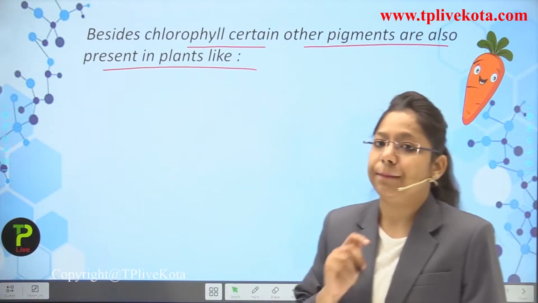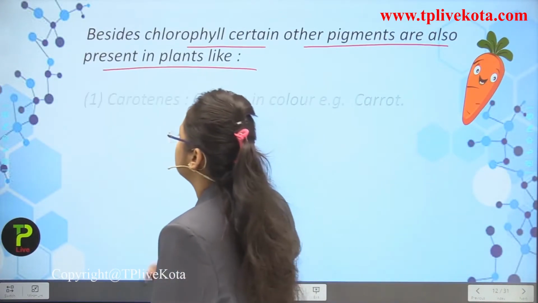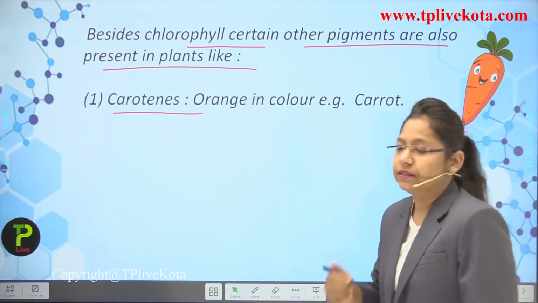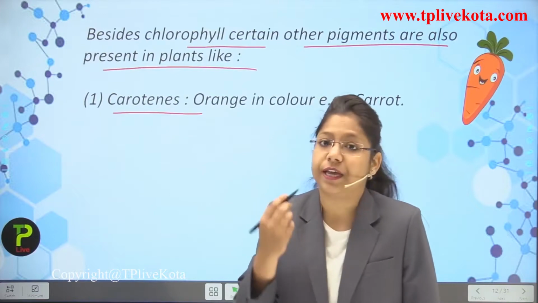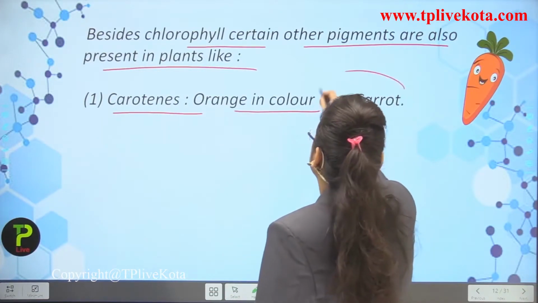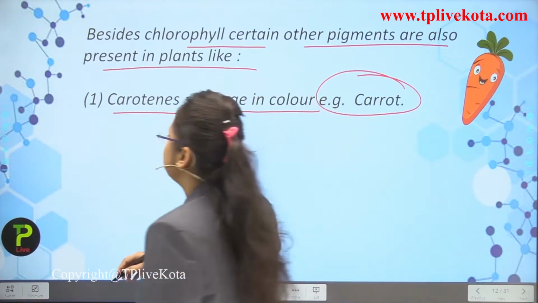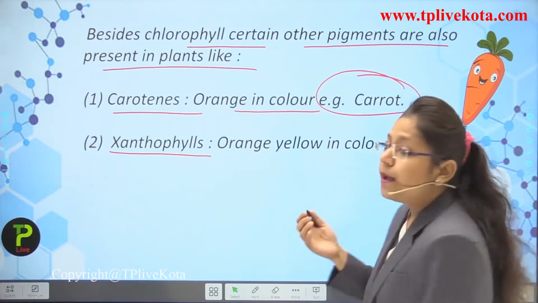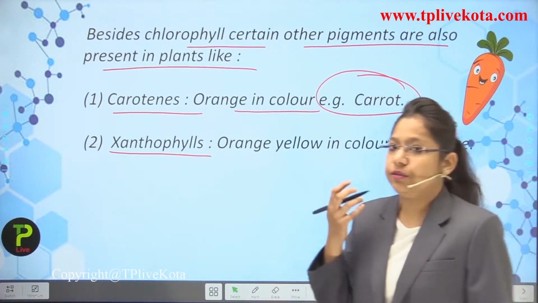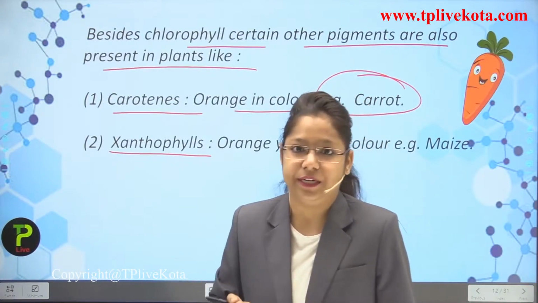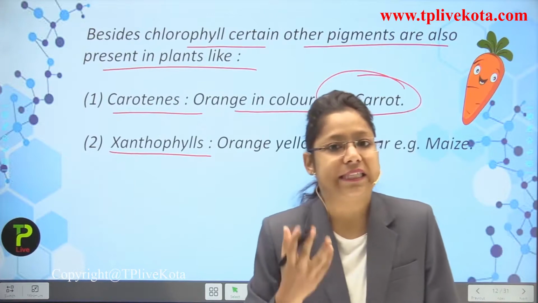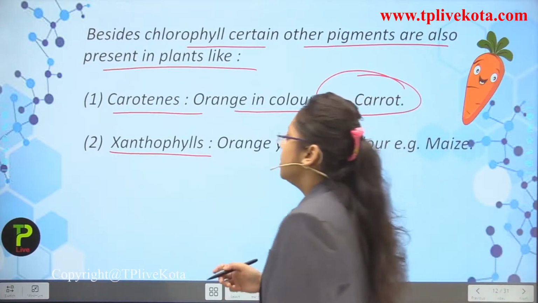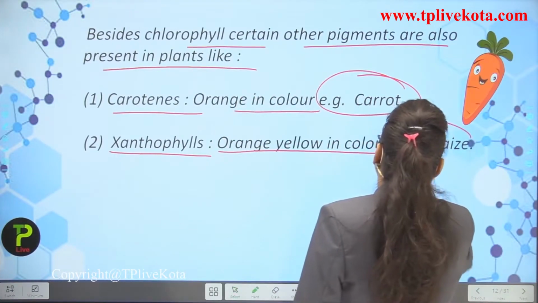So let's see the pigments which are present. The first pigment which is present is carotene. Carotene is present mainly in carrots. So it is named carrot because of the presence of carotene. It is orange in color. Example, carrot. Now the next point, xanthophylls. Xanthophylls are the pigments which are present in maize. Have you eaten maize? The sweet corns are really very yummy to eat. So they contain what? Xanthophyll pigment. Because of the presence of xanthophyll, they are yellow in color. So orange yellow in color, example maize.